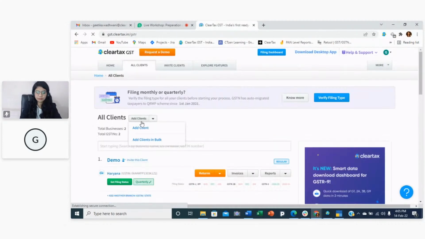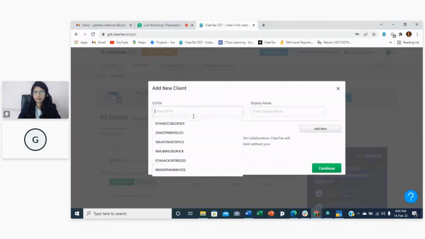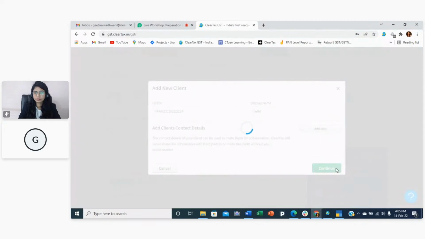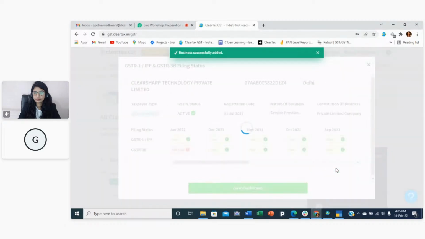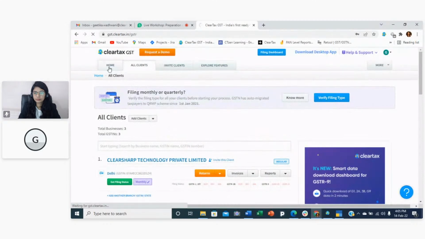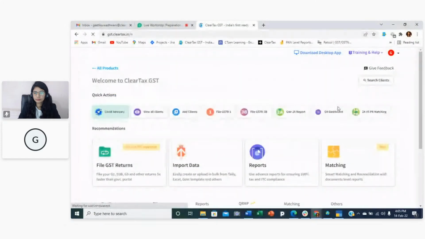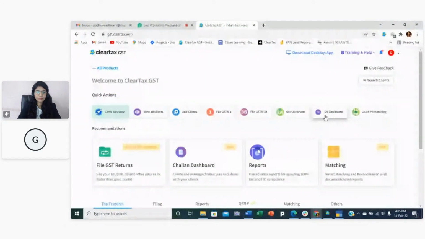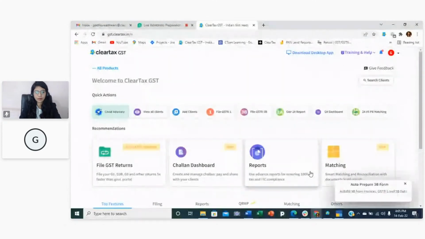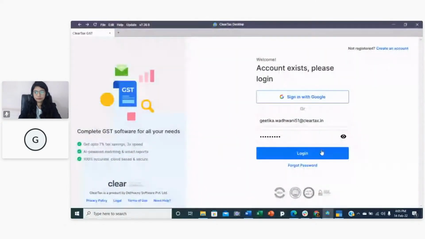You can add GSTINs from here also. Then you need to go to home. Here you can see there is the GSTR-9 dashboard itself. This dashboard is also available in our desktop app, where you can also log in if you want.